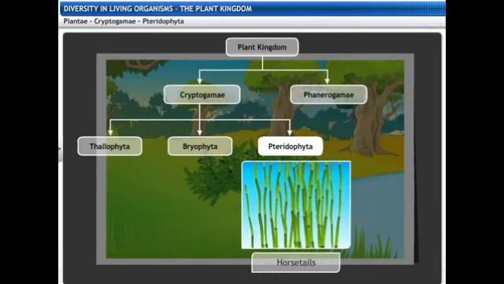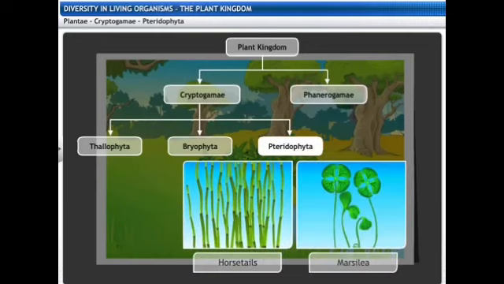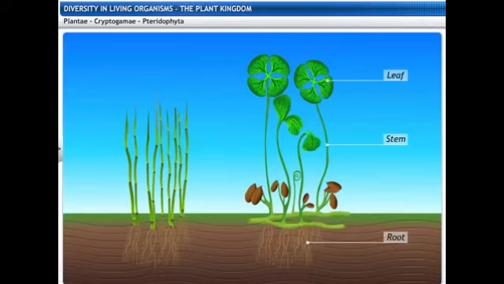Basically, as it is having the root, the stems and the leaves. The horsetails, the Marsilea, these are the typical examples of it. Here we can see very well the differentiation of the root, the stems and the leaves. Though a small plant is there, the aquatic plants are there. Some of them are aquatic and some of them are found on the surface of the earth also. So a clear-cut difference is there in relation to the roots, the stems and the leaves also.